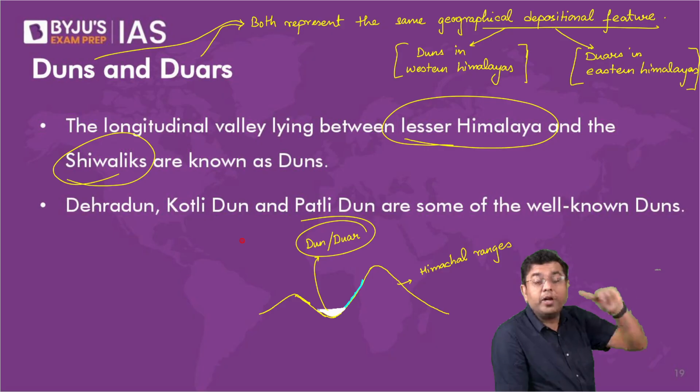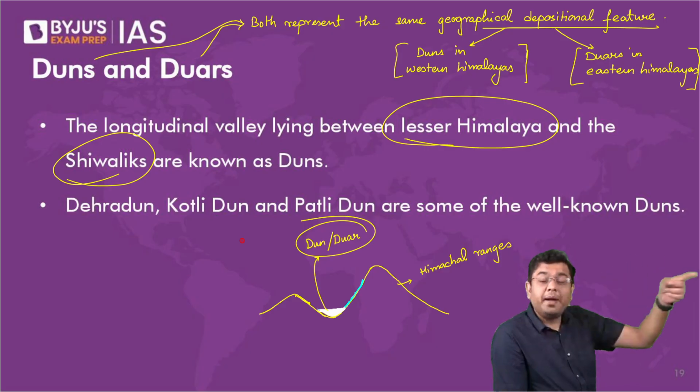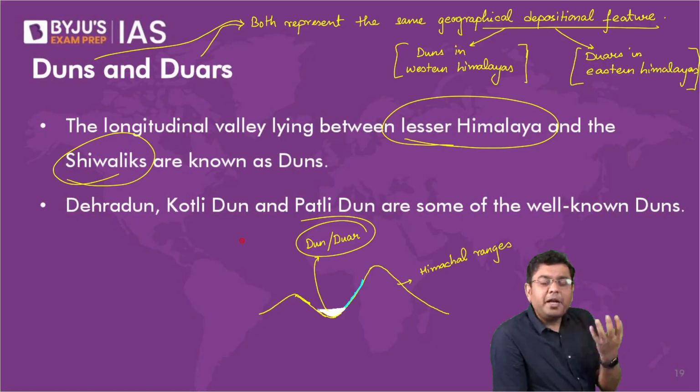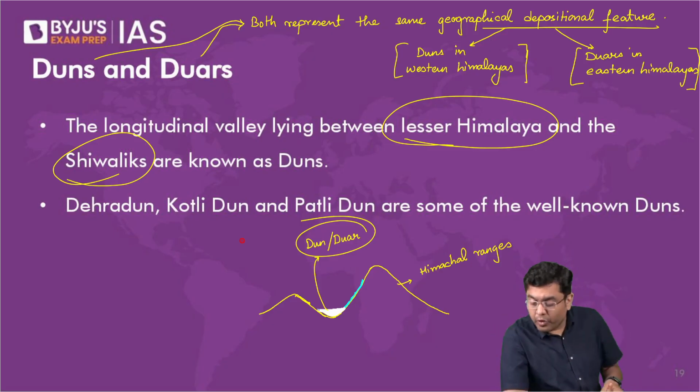But all around it, if you observe, it is surrounded by lofty peaks and mountains, which tells you that earlier this would have been a valley and a deposit has been created. That is why in Dehradun cultivation is also observed, right? So that is what you have as the case of duns and duars.